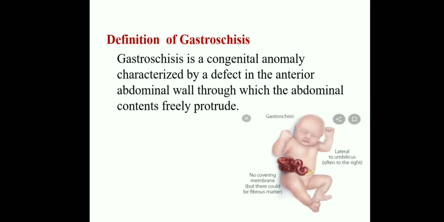Let us see the definition of gastroschisis.